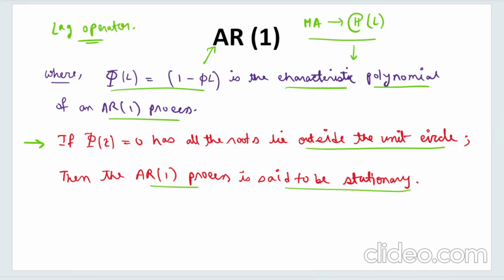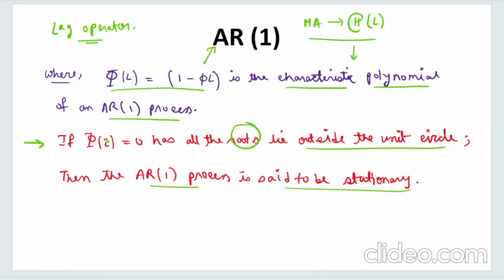You cannot find the root if you write in terms of an operator. An operator cannot have a root. Only a variable can have a root, right? Operators cannot have any roots. So whenever we talk about the roots of the equation, you must replace the lag operator with some variable, and that is what we have done here.